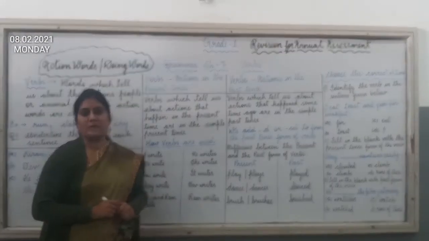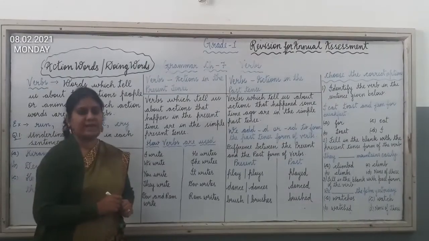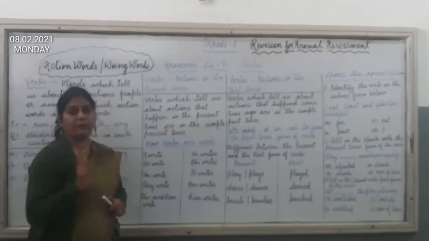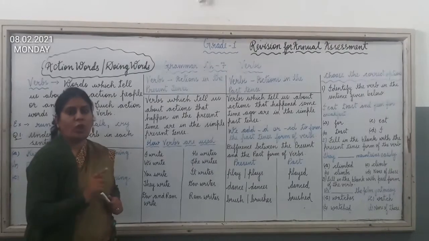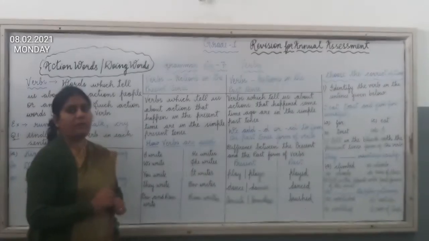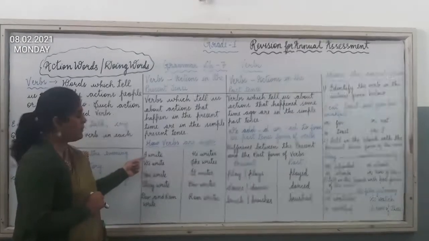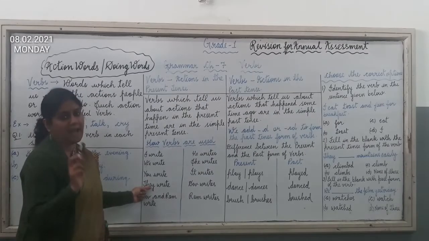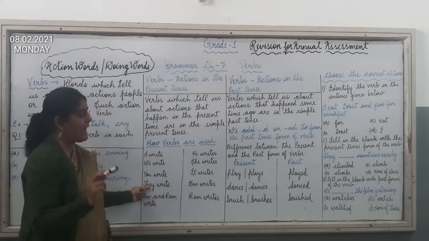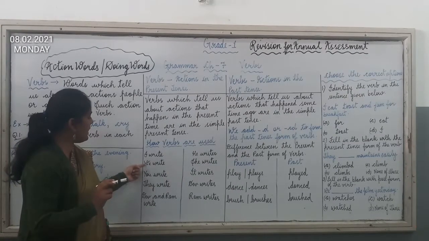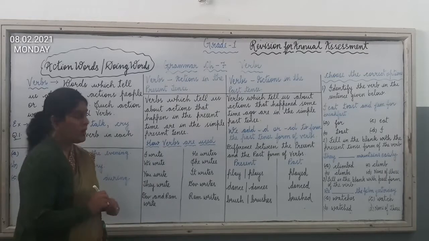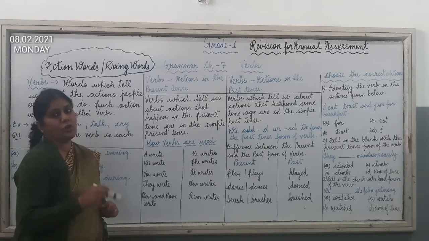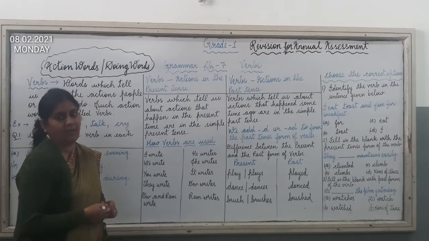Now, how are verbs used in the present tense? First we will understand this. Here you can see the action word is write. Children, remember that we do not add s to the verb when pronouns like I, we, you and they are used. Or we can say we do not add s to the verb when we talk about more than one.